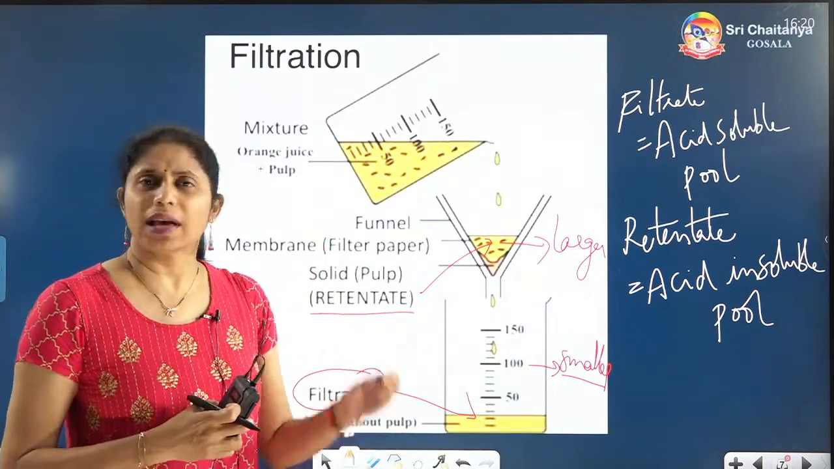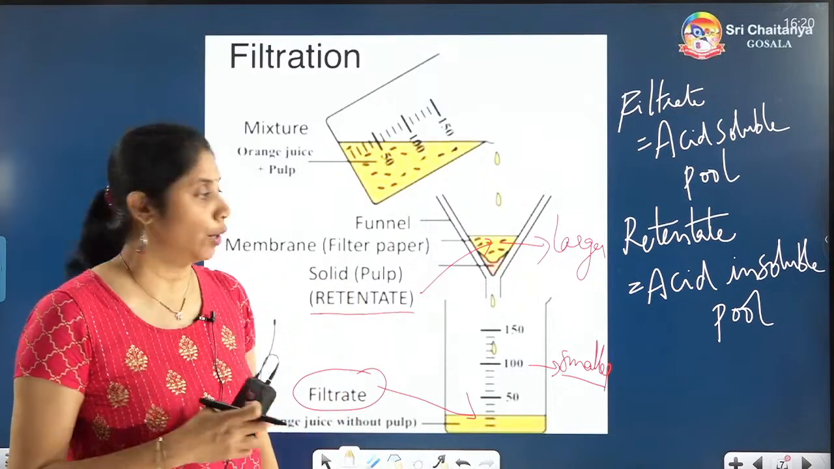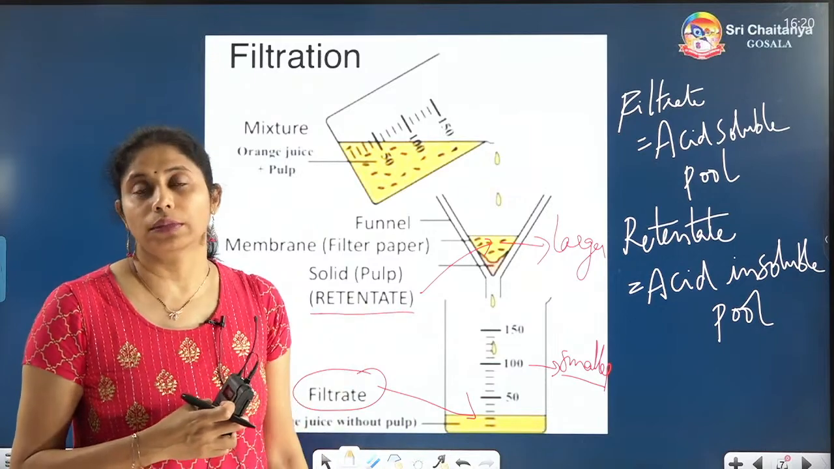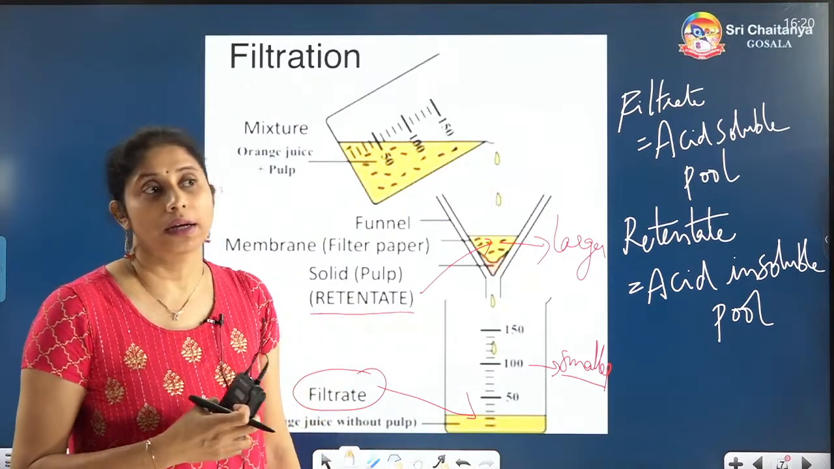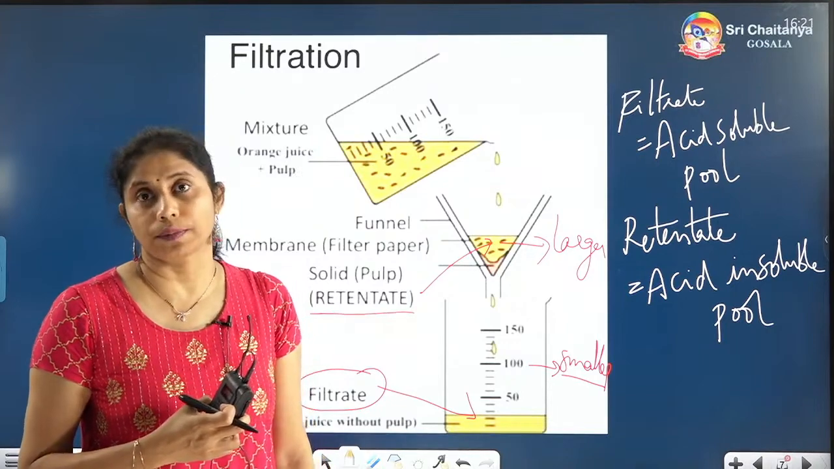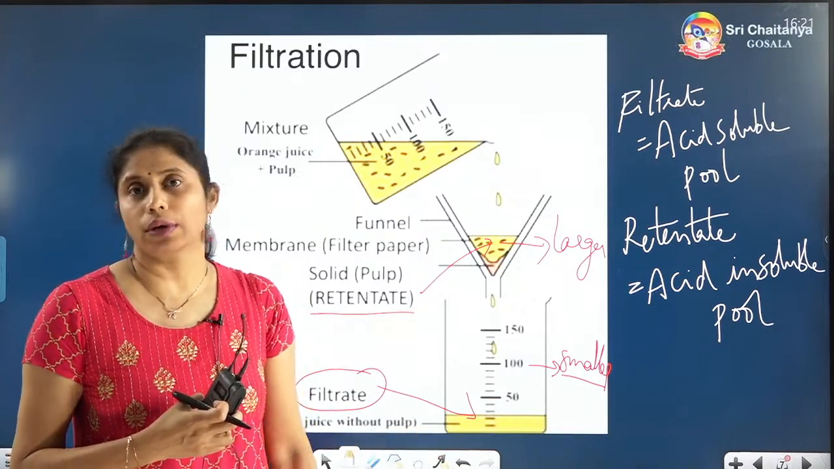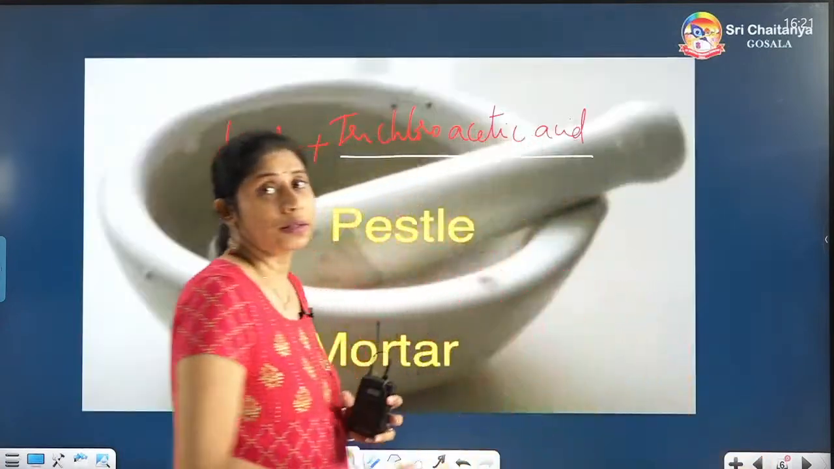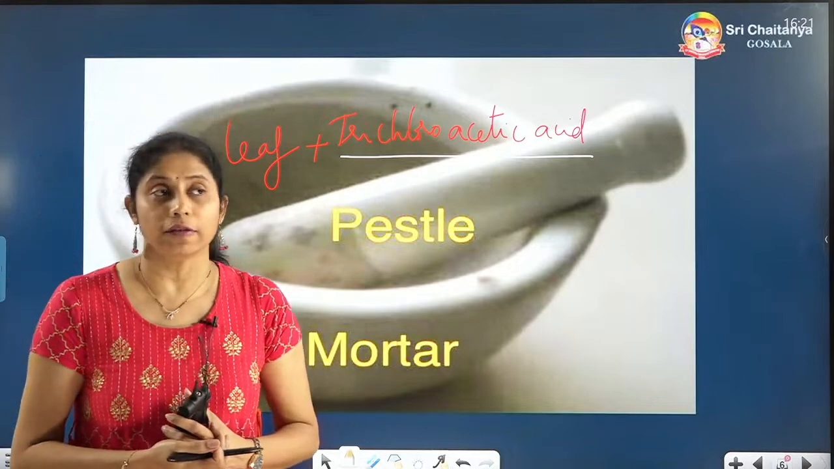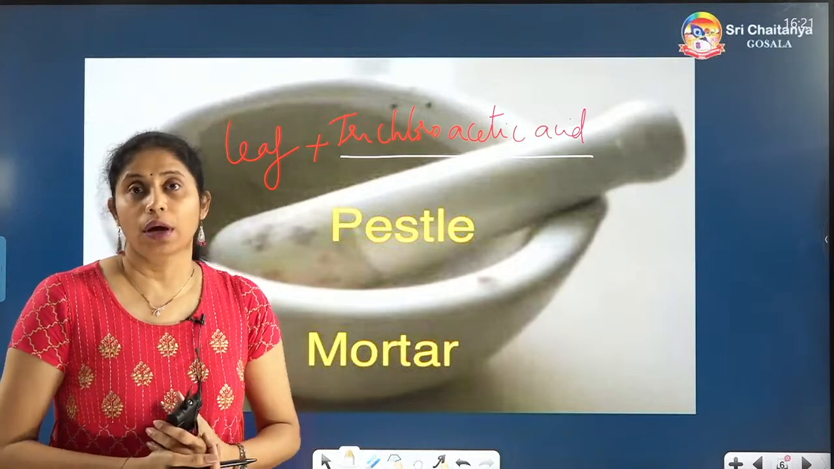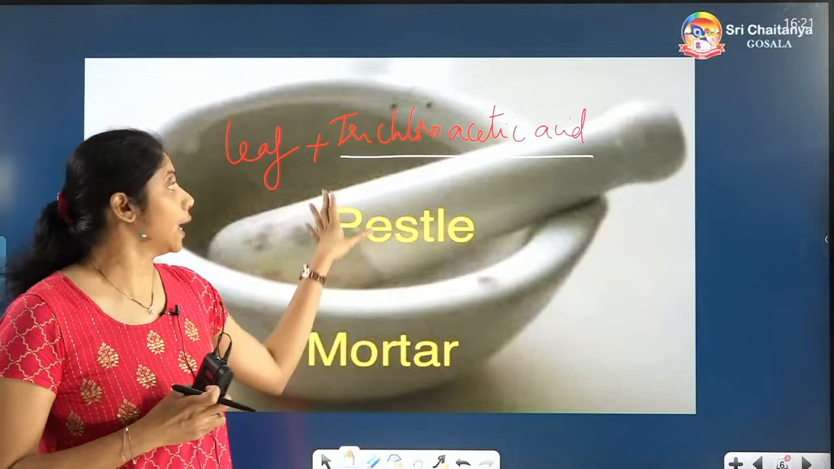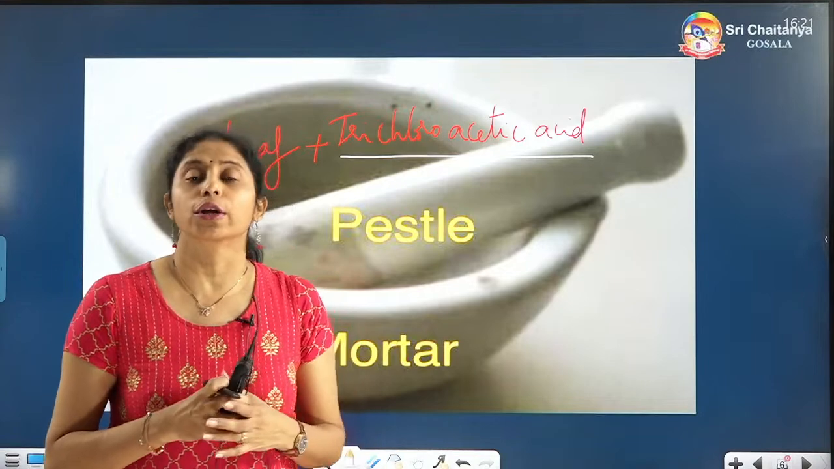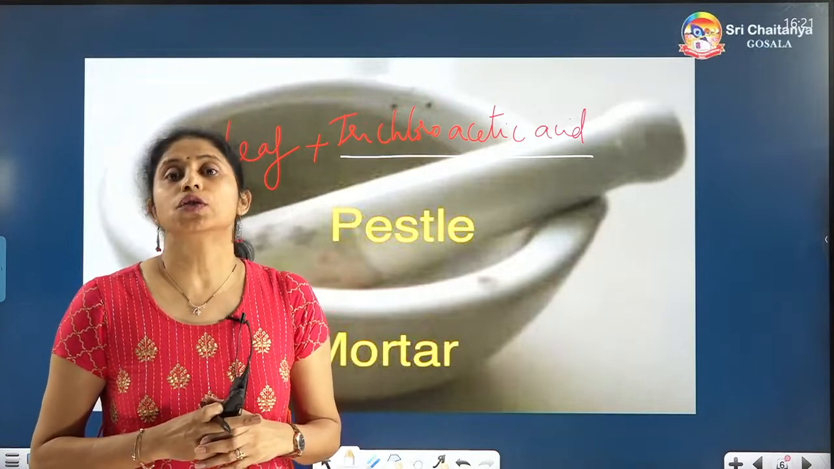The filtrate is the one having smaller particles, definitely smaller molecules, and it has all the substances which are acid soluble. Which acid is that? Trichloroacetic acid. So take any living tissue and grind it in a mortar and pestle. Here I have taken a leaf, but you can take any kind of tissue. Just grind it with the help of trichloroacetic acid, then do the filtration technique to separate the molecules based on size and solubility.